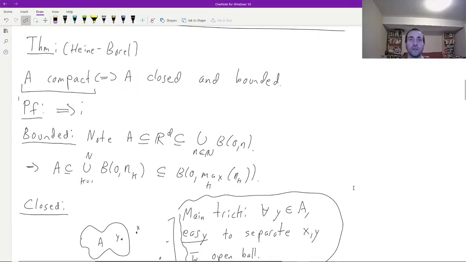So there are going to be 4 parts. The first thing is that if A is compact, we want to check that it's closed, we want to check that it's bounded, and then we want to go the other direction. If A is closed and bounded, we want to check that it's compact. So the first direction, if A is compact, then it's bounded, that one's pretty easy.